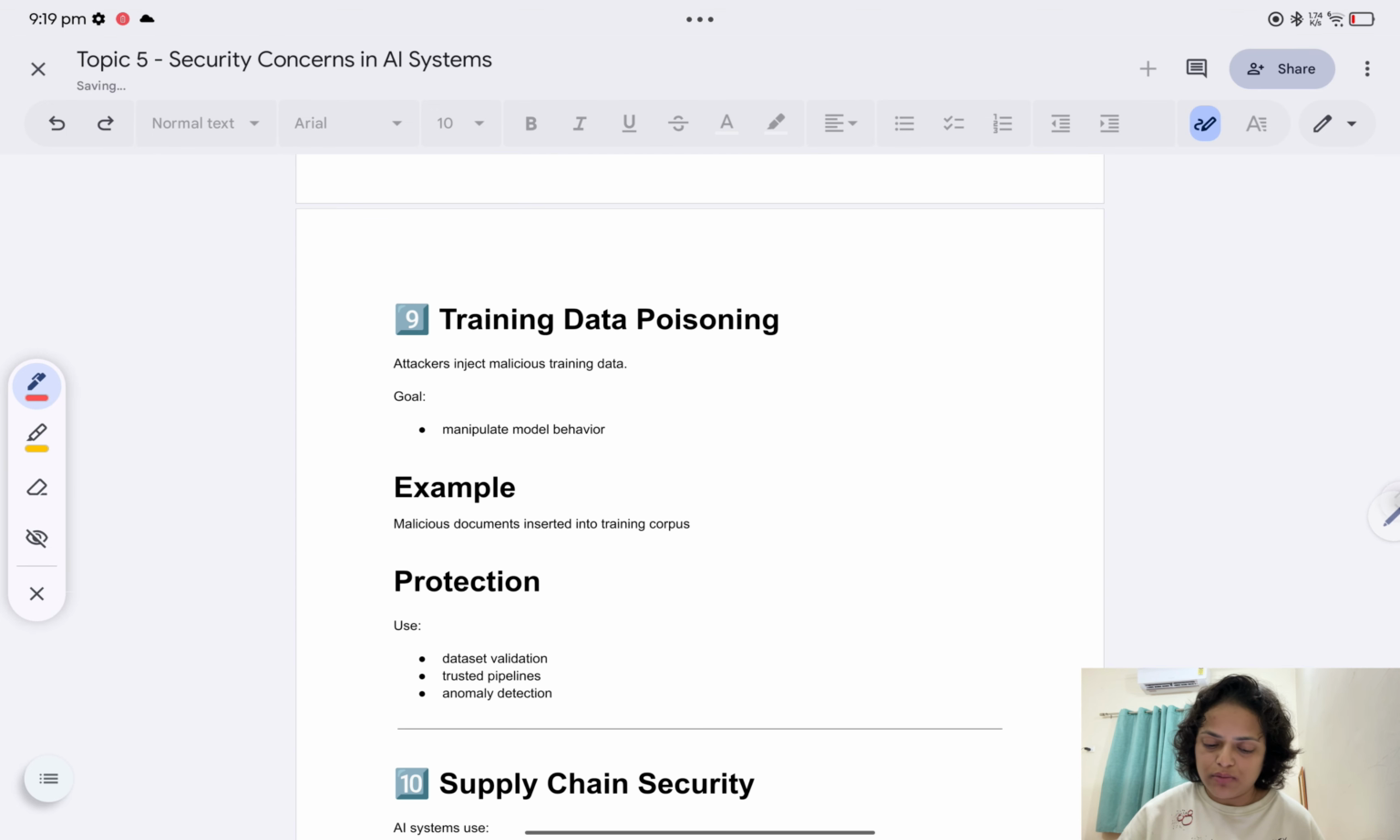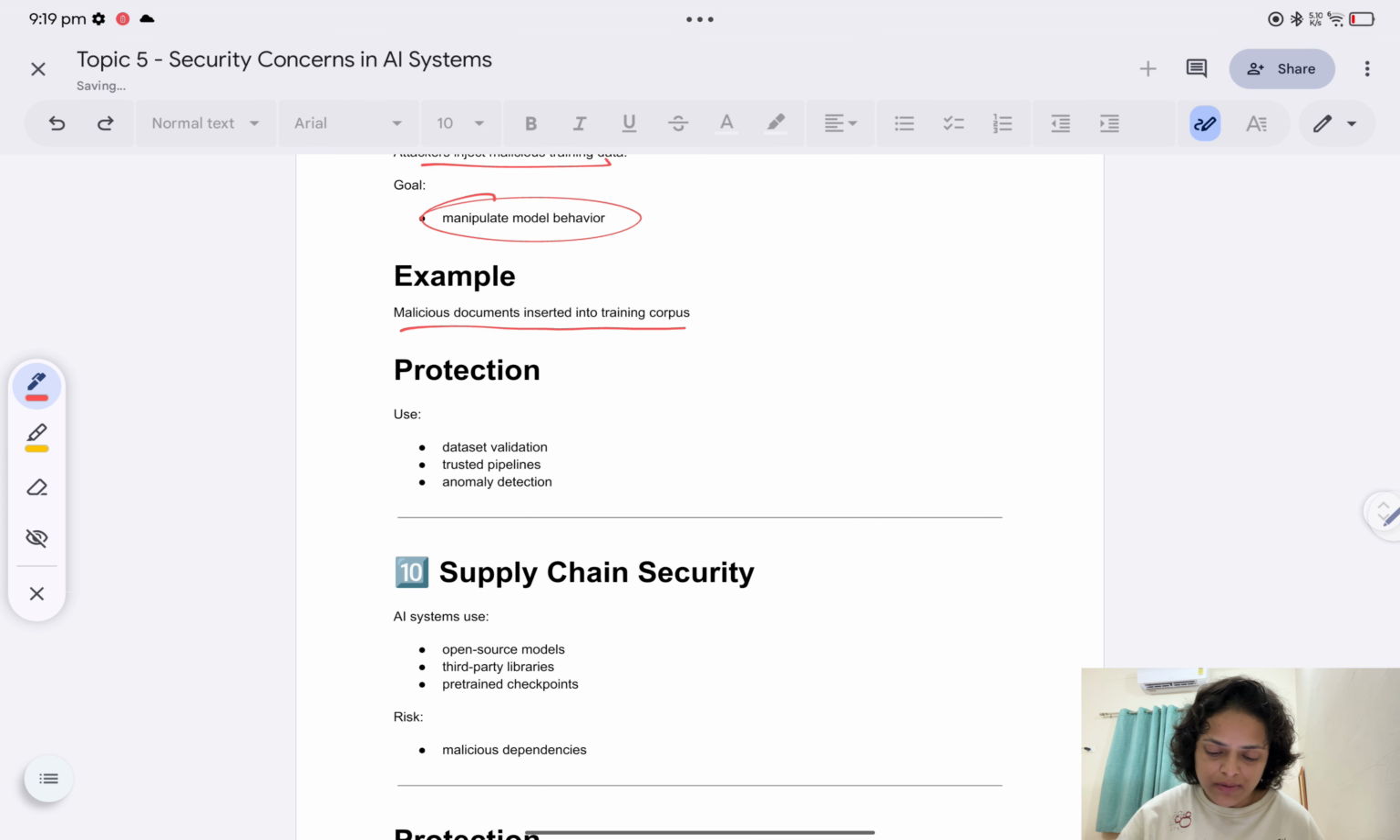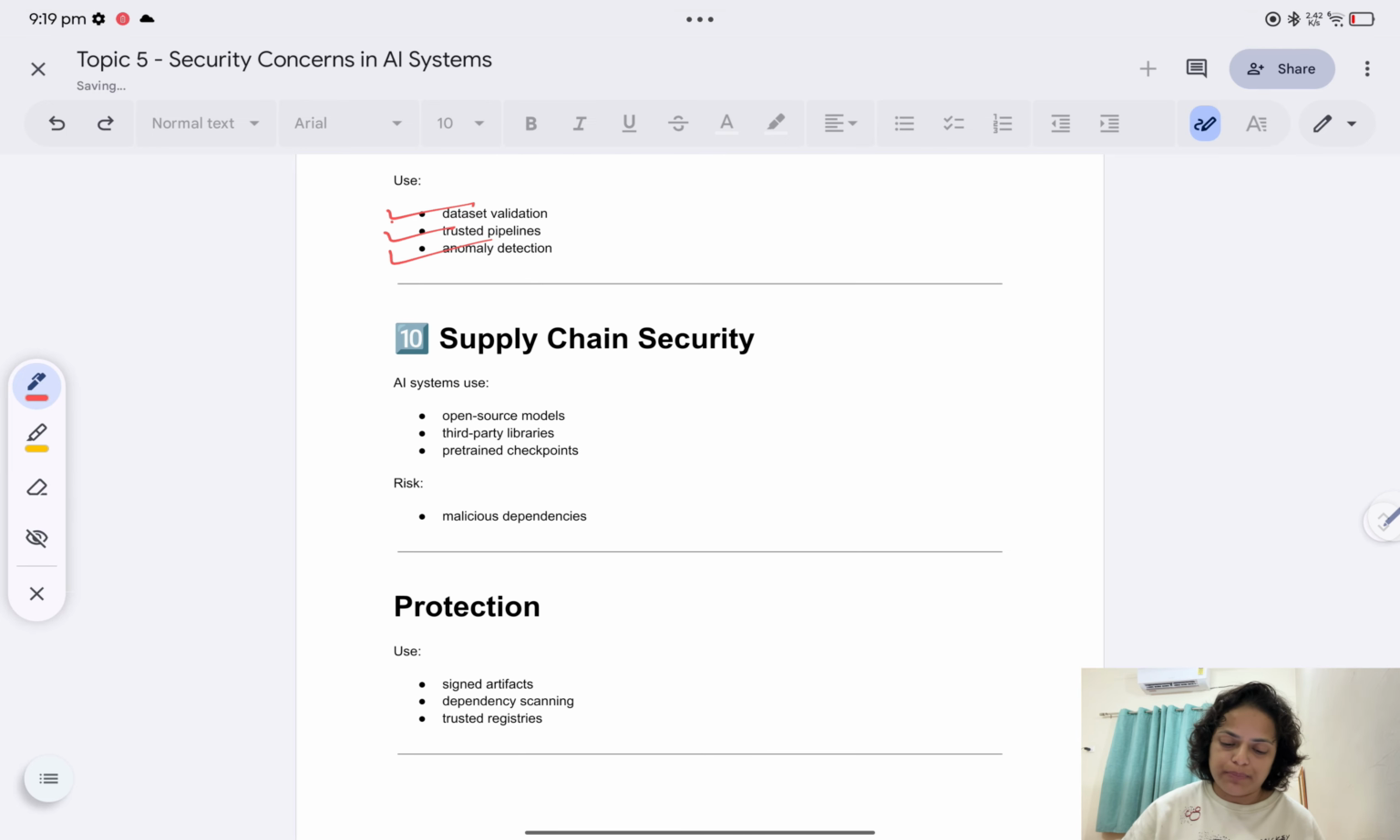Now the ninth one is training data poisoning. What if attackers inject malicious training data itself? The goal is to manipulate model behavior. For example, a malicious document inserted into the training corpus. How can you protect against it? Use dataset validation, a trusted pipeline, and anomaly detection.